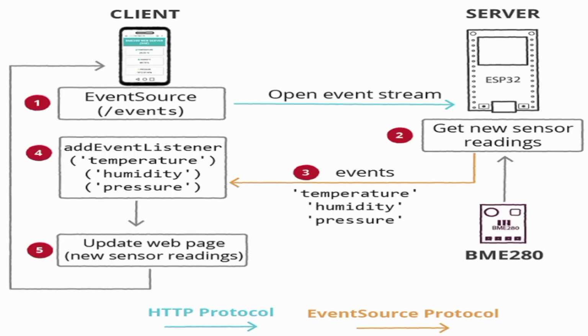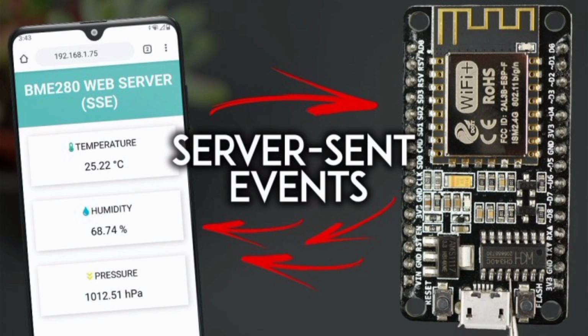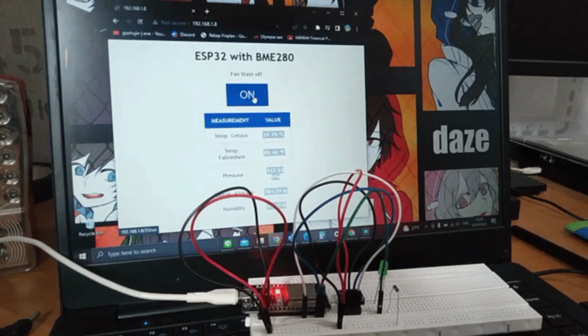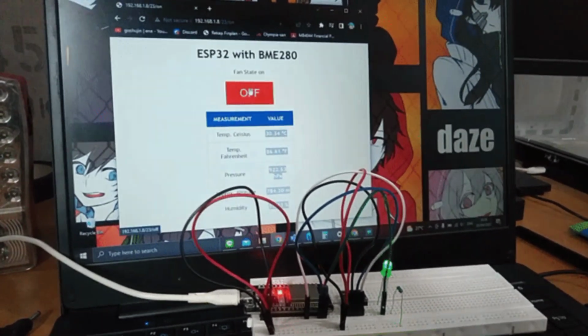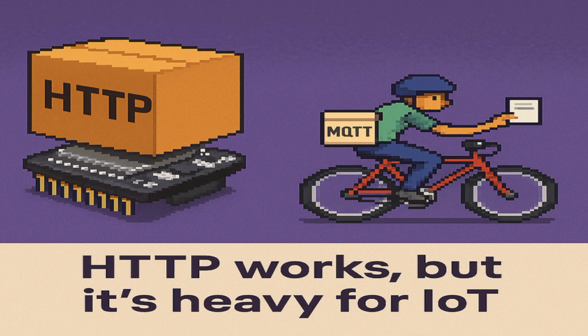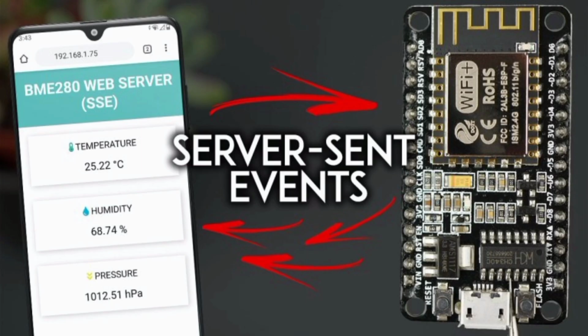Let's take this ESP32 web server sent event example, where we get to update sensor readings automatically. You will notice that each time HTTP opens a new connection, it sends the full request and then it closes it. And when that happens, that's power hungry and inefficient for small devices. And this is exactly what HTTP does. It sends a simple message using big packaging. It works, but it's not an efficient way, especially for small IoT devices like sensors.